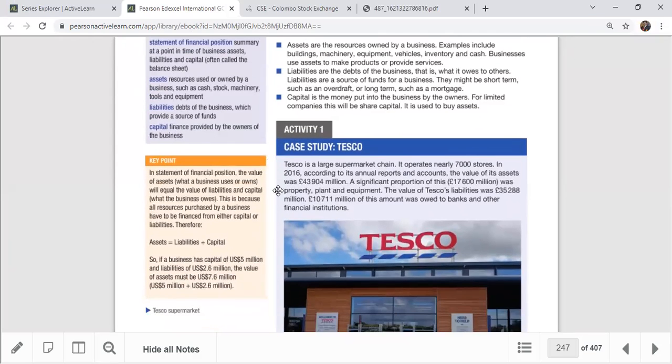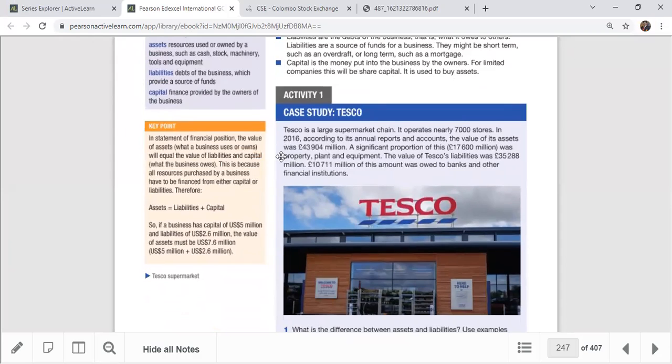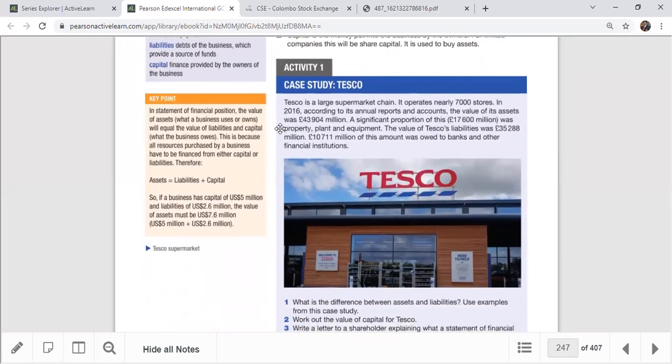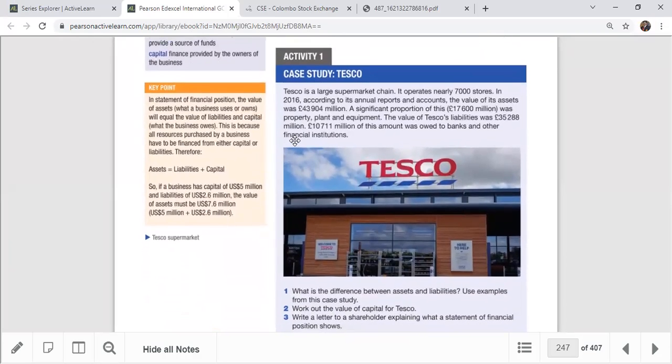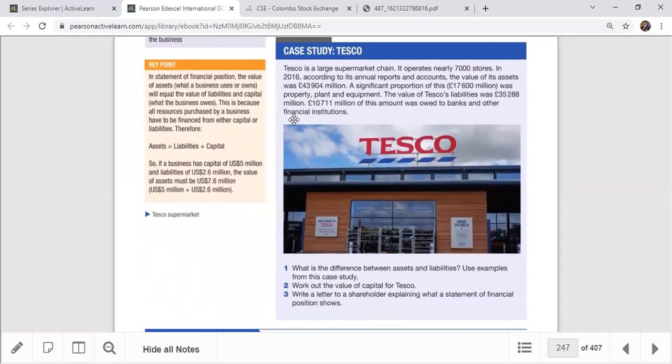Activity number 1. Let's go to activity number 1, case study Tesco. Tesco is a large supermarket chain. It operates nearly 7,000 stores. In 2016, according to its annual reports and accounts, the value of its assets was 43,904 million. A significant proportion of this, about 17,600 million, was property, plant, and equipment.